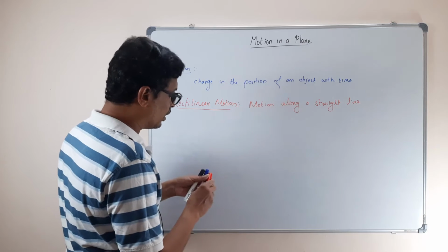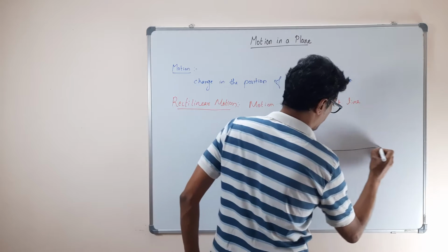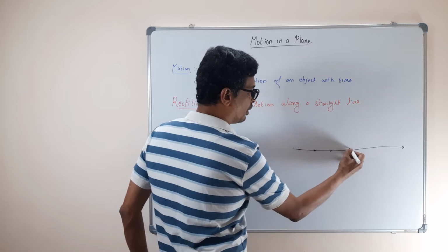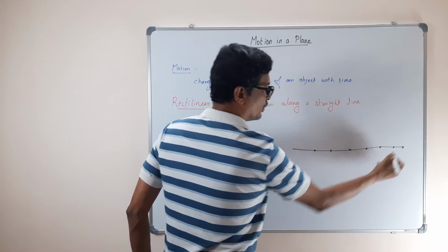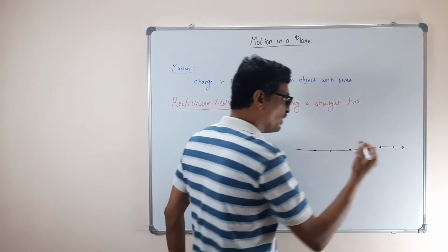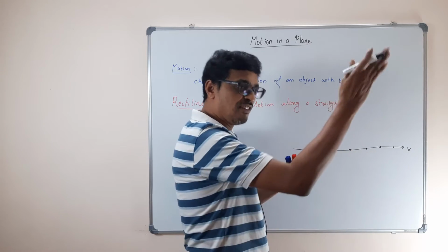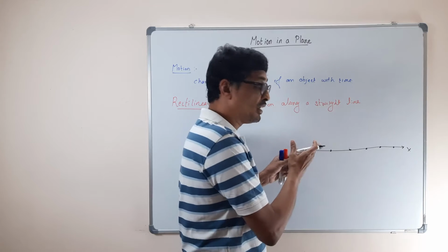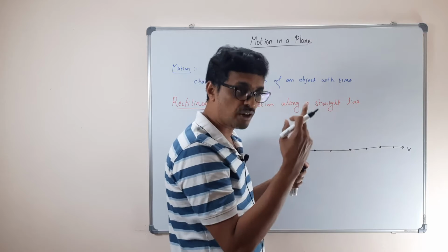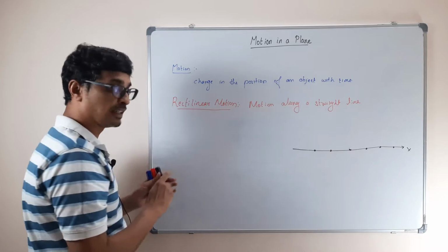Let us try to draw the motion along a straight line, rectilinear motion. To define the position at different instants, it all falls on a line. If you want to represent it in a graph, all you need is only one axis, either the x-axis or the y-axis. How many quantities are needed to represent a point on that line? One quantity. Therefore it's one dimension. This is one-dimensional motion, so rectilinear motion is basically one-dimensional motion.